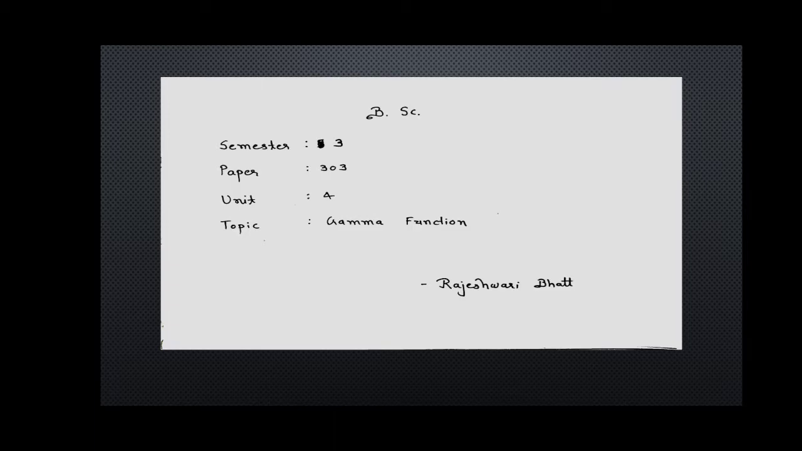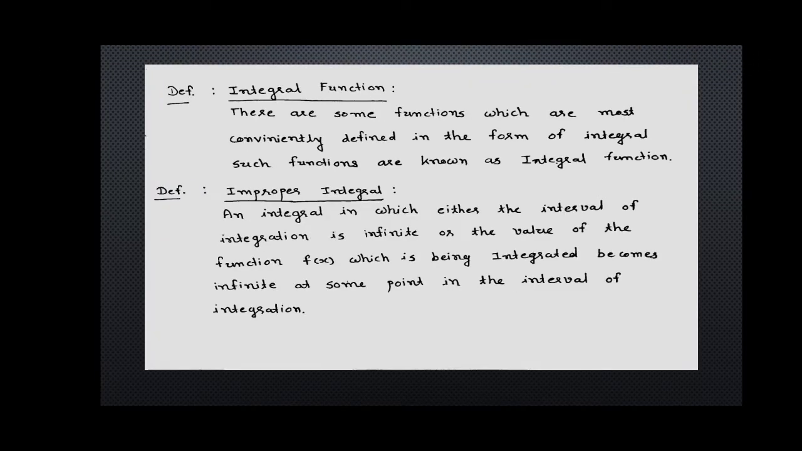Today we are going to learn BSc Semester 3, paper number 303, unit number 4's topic, gamma function. In the definition of gamma function, there is a word, improper integral. So let's see the definition of improper integral.